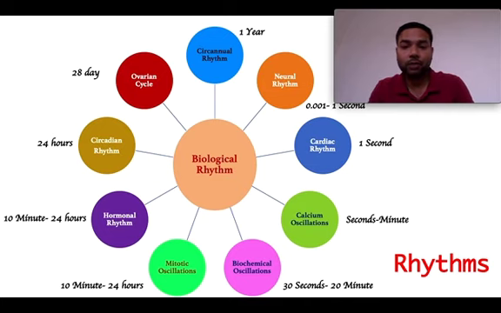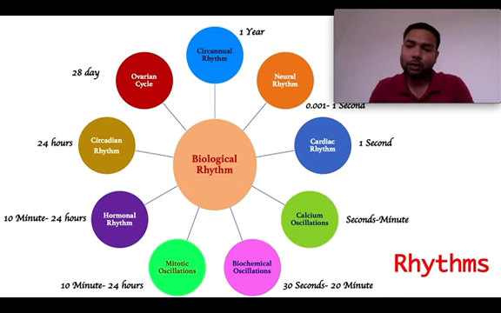Neural rhythm, like neural firing, where some information is generated, takes less than 1 second. Cardiac rhythm, we know that the heart beats around once in 1 second. Calcium oscillations inside the cell, the calcium fluxes, take between seconds to minutes. And some biochemical oscillations can take from 30 seconds to 20 minutes.